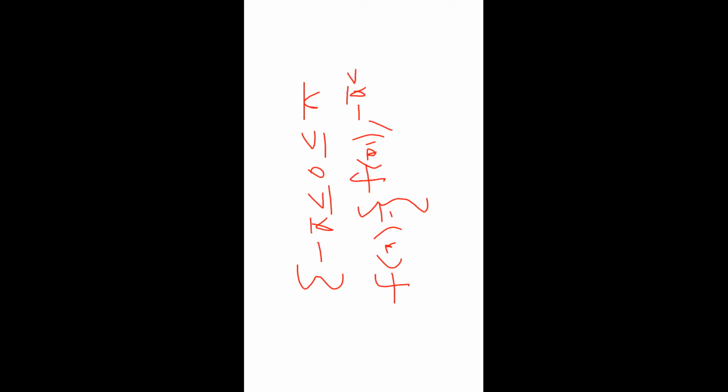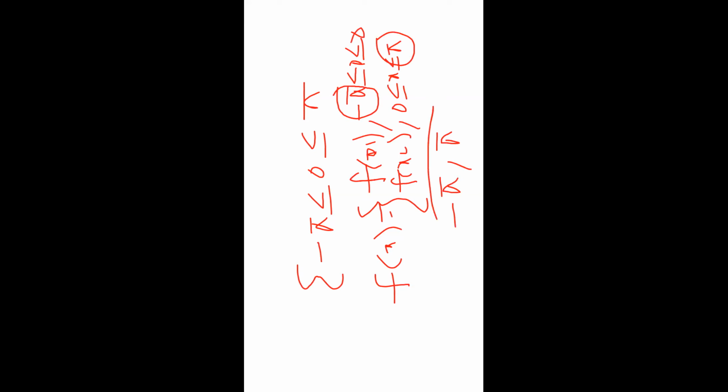So discontinuity means minus pi less than or equal to x less than or equal to pi. So x is split into two functions. Therefore f of x equal to first function f1 of x in the range minus pi less than or equal to x less than or equal to 0, and f2 of x in the range 0 less than or equal to x less than or equal to pi. So totally this limit starts from minus pi and ends with pi, but f of x is not defined in the direct limit minus pi to pi. It is split at the value 0.